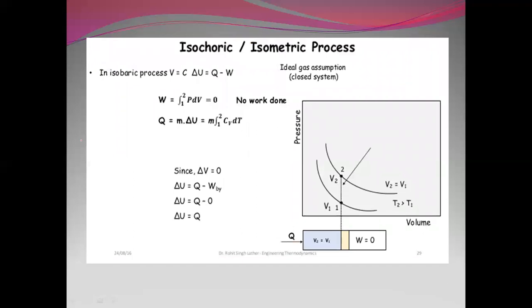Isochoric or isometric processes: here for an isochoric process, W is equal to 0, no work is done, since delta V is equal to 0. Delta U is equal to Q minus W, and W is equal to 0, so delta U is equal to Q. So work is not done in an isochoric process.